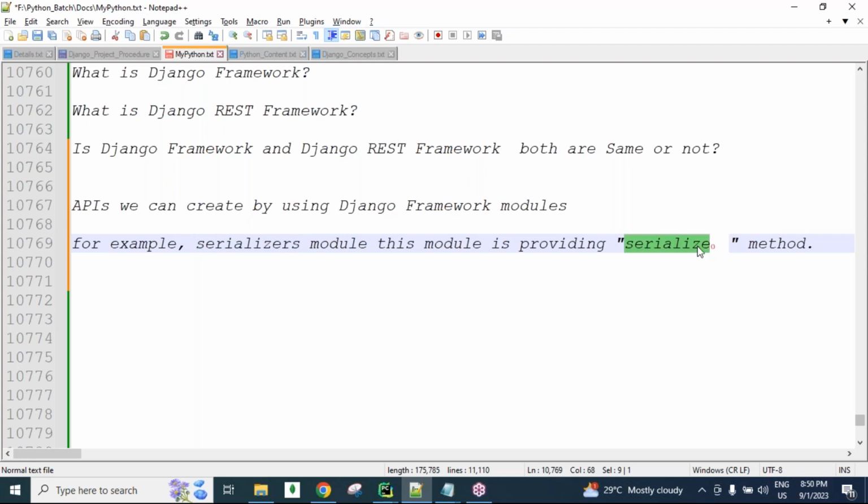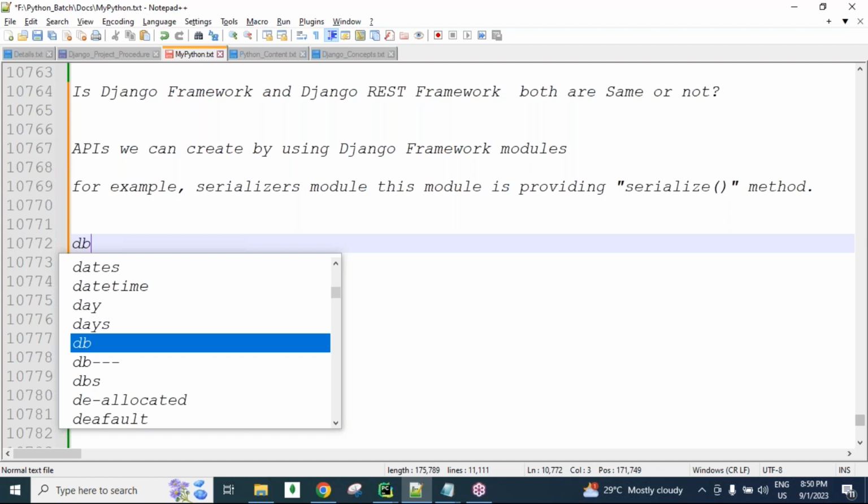Using the serialize method, we can create APIs. Simply using the serialize method, we can do the conversion, guys. Database type data we can convert into JSON via a dictionary.